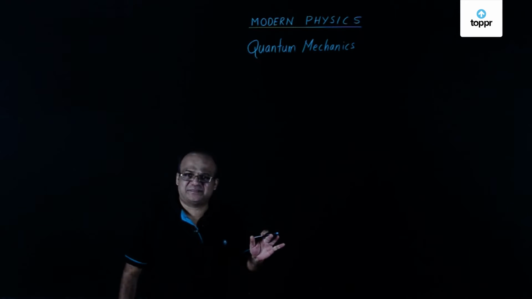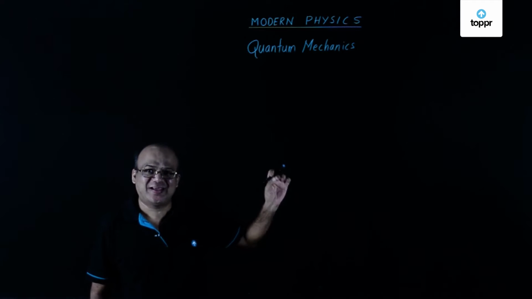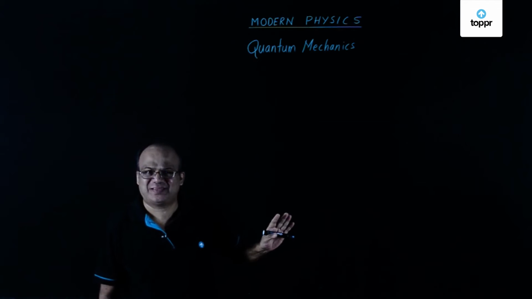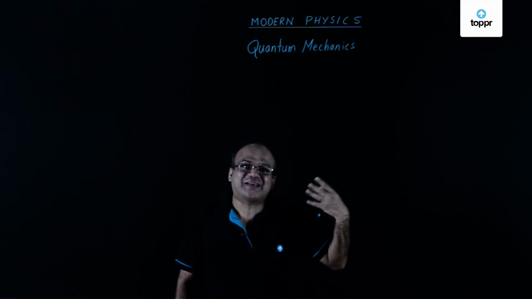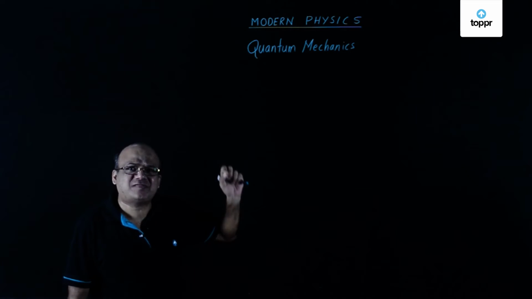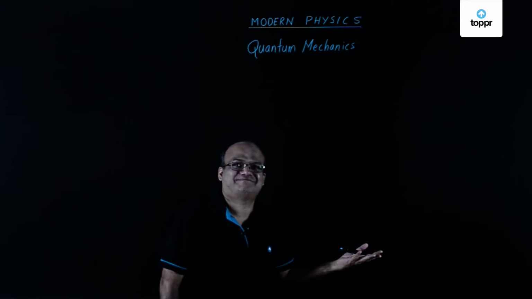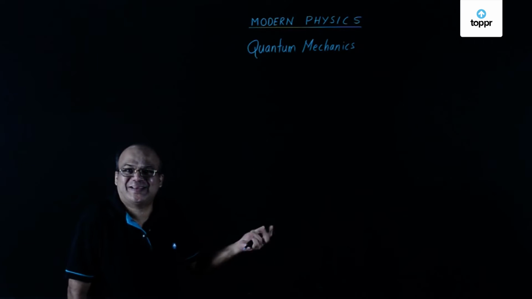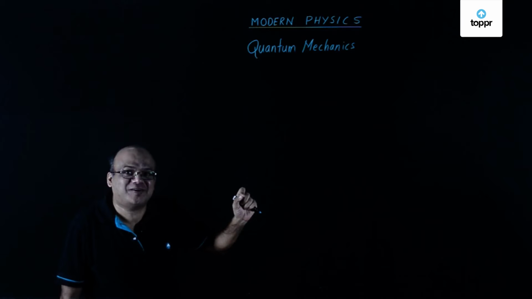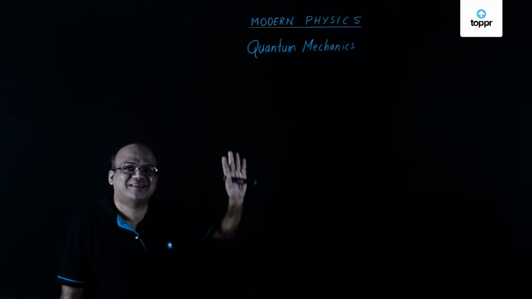In this lesson, we are going to learn quantum mechanics, also known as quantum physics or quantum theory. Suppose I give you 1 paisa per second for the next 1 hour. How much money will you have at the end of 1 hour? Simple calculation, right? 1 paisa per second. In 1 hour, how many seconds you got? 60 into 60, 3600 seconds.